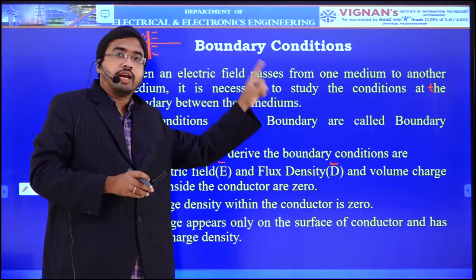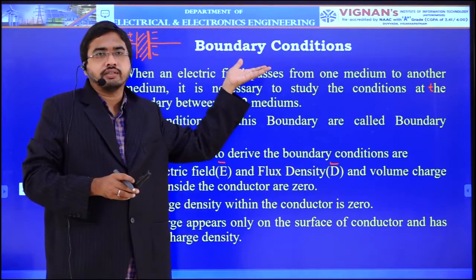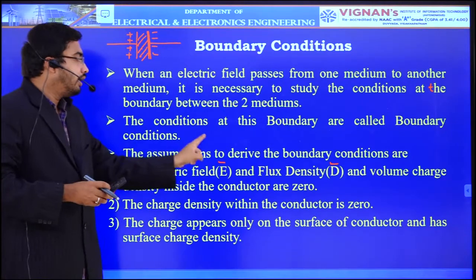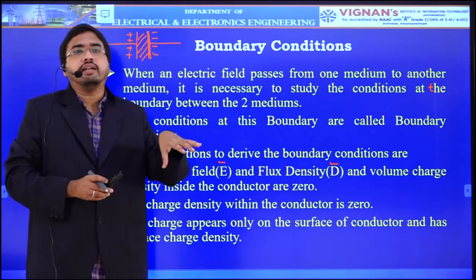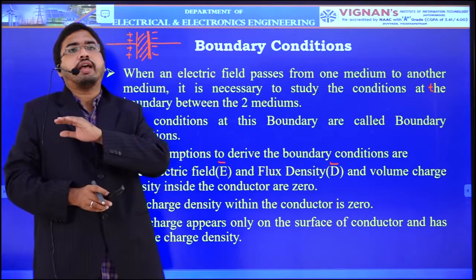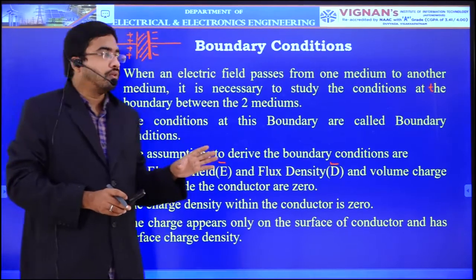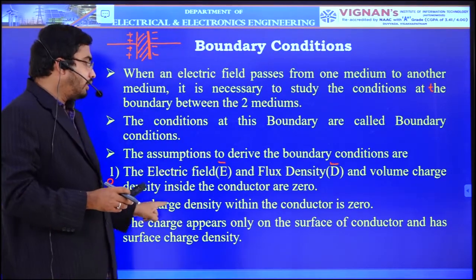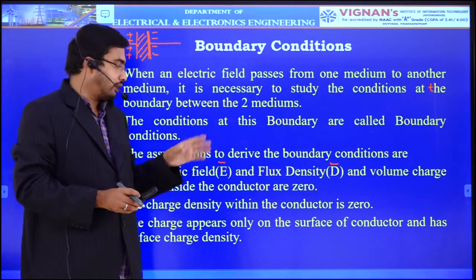Already we have defined these properties in the previous slide, that is properties of conductors. Here we are assuming that E bar, D bar and rho v inside the conductor are 0. That means inside the conductor you are not having any E or D or charge density rho v. We only assume that the charge appears only on the surface of the conductor, that's all.